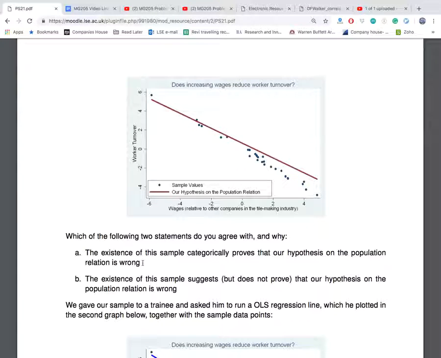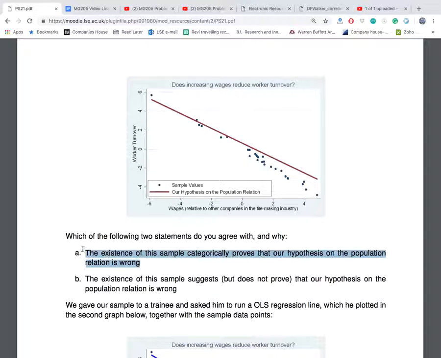You should strongly disagree with anything that says "categorically proves" in statistics, okay? This is just a sample. It will never categorically prove anything.